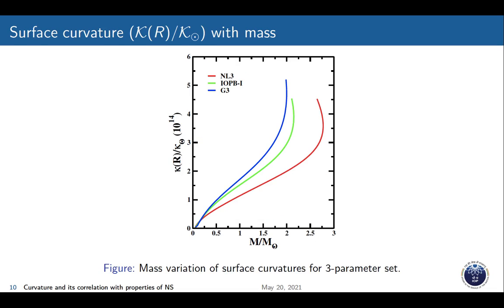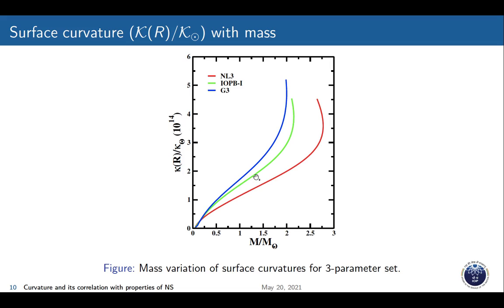Then we have plotted the surface curvature. What is surface curvature? It is the curvature at the surface of the neutron star with respect to the Sun's surface curvature. We plotted this surface curvature against the solar mass M, and we found that its order is 10⁴ times the Sun's surface curvature.